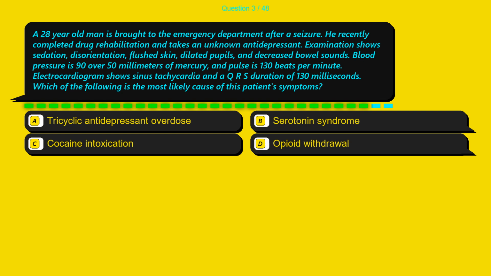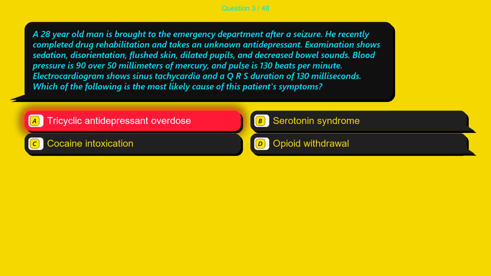Question 3. A 28-year-old man is brought to the emergency department after a seizure. He recently completed drug rehabilitation and takes an unknown antidepressant. Examination shows sedation, disorientation, flushed skin, dilated pupils, and decreased bowel sounds. Blood pressure is 90/50 mm of mercury, and pulse is 130 beats per minute. Electrocardiogram shows sinus tachycardia and a QRS duration of 130 milliseconds. Which of the following is the most likely cause of this patient's symptoms? Option A, tricyclic antidepressant overdose. Option B, serotonin syndrome. Option C, cocaine intoxication. Option D, opioid withdrawal.